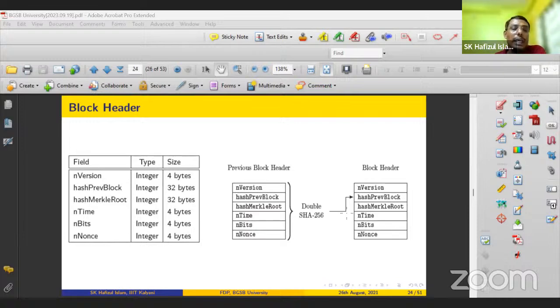So you can just arrange them in ascending order: 2, 3, 4, 5, 8, 10, 11, 12, and 15. How to find the median? You arrange these values and take the middle value. So the mid value, I think, is 8. This is the median value. So the end time will be this 8. You can see this time is actually the time of this 8th node. This is one condition, that is, the median of the previous 11 blocks, right?